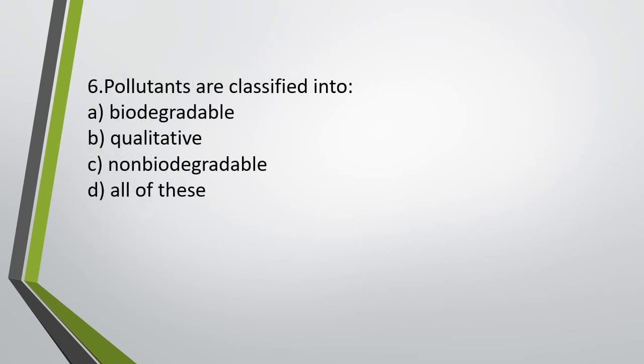Question number 6. Pollutants are classified into biodegradable, qualitative, non-biodegradable, or option D, all of these. Pollutants are classified into. Correct answer is option D. All of these are types of pollutants.